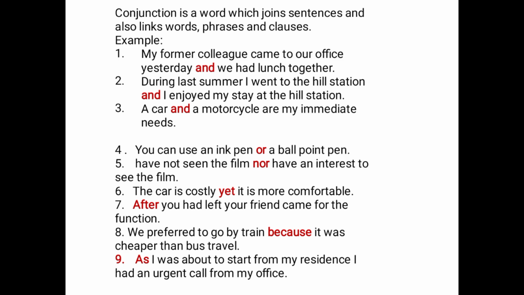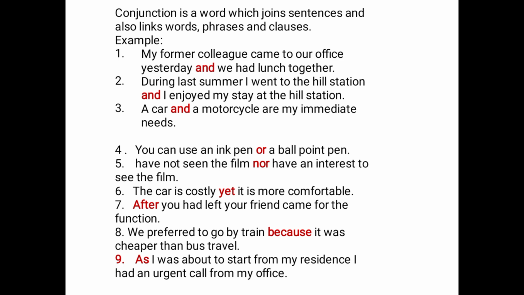The next one here is, we prefer to go by train because it was cheaper than bus travel. Here, "because" is joining two different sentences together: we prefer to go by train, and it was cheaper than bus travel.